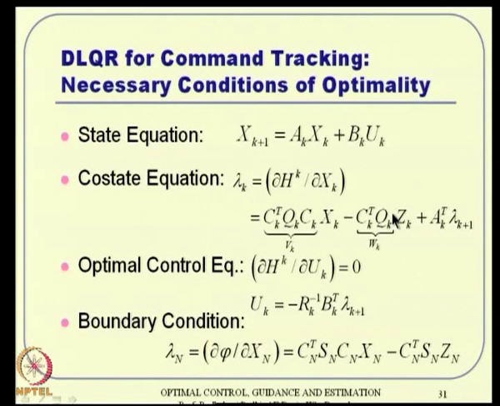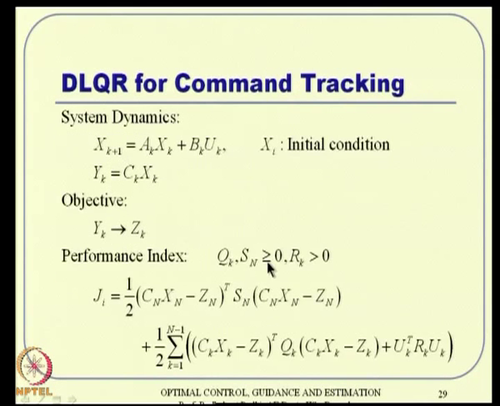Now, you see lambda k is nothing but this expression, where lambda k is a function of xk, it is a function of zk as well, and it is also a function of lambda k plus 1. This is straightforward algebra from the basic principle. Then optimal control, del Hk by del uk has to be 0. So, we again end up with the same expression there. Boundary condition, of course, del phi by del xn is equal to all this expression, because the phi expression is something like this.